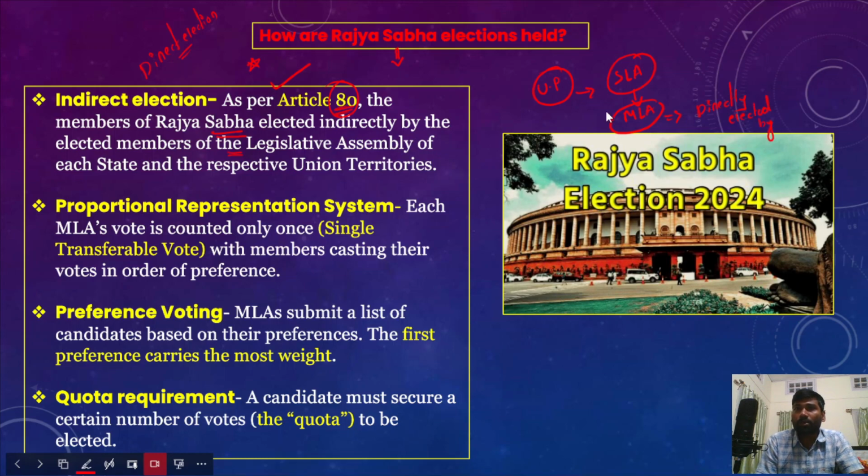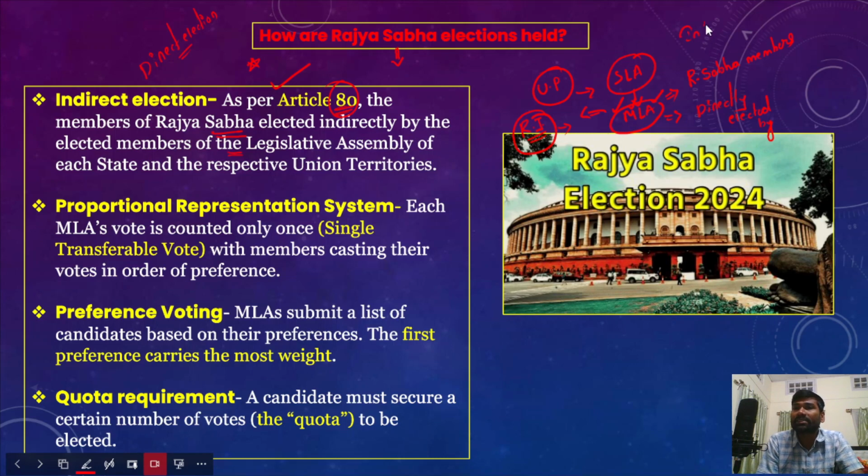Based on the number of MLAs in that particular state, UP has a specific quota of Rajya Sabha members. Therefore, all the MLAs in the UP State Legislative Assembly would take part in the Rajya Sabha elections and elect the members to the Rajya Sabha. So this is how the election of Rajya Sabha works. Because of this reason, it is called indirect election.